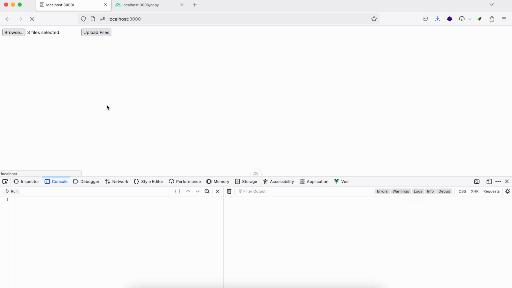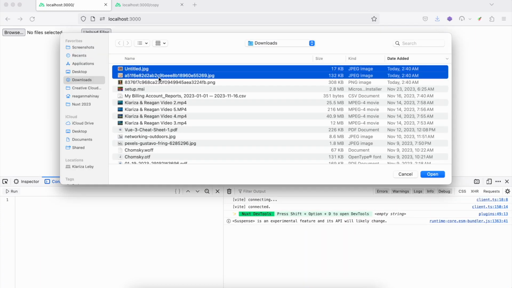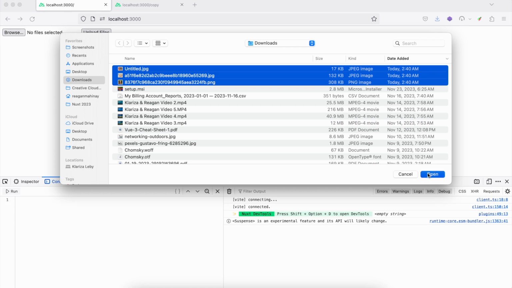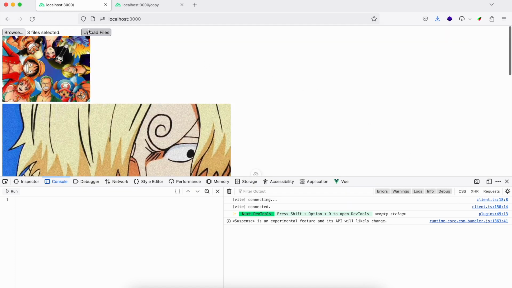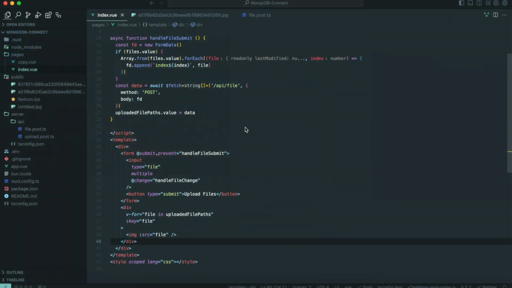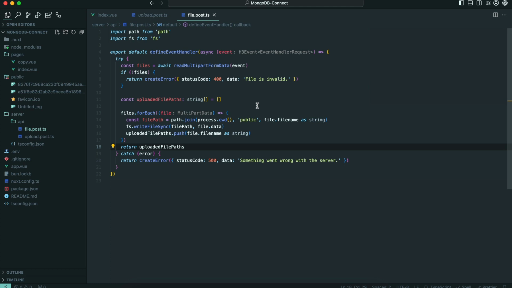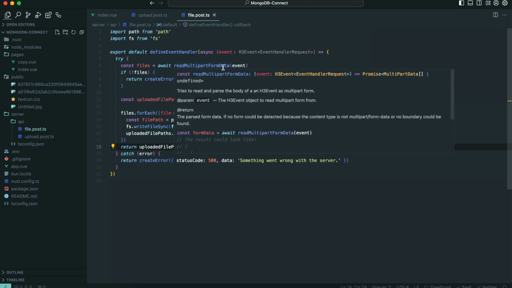Let's try it again. Browse, open, upload files. So it's here, it's uploaded. That's how you upload files in Nuxt without using any external packages. We're only using the readMultipartFormData.